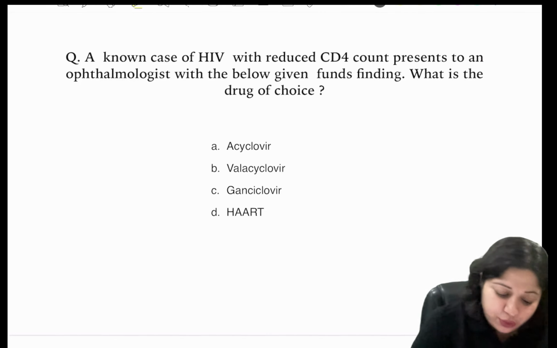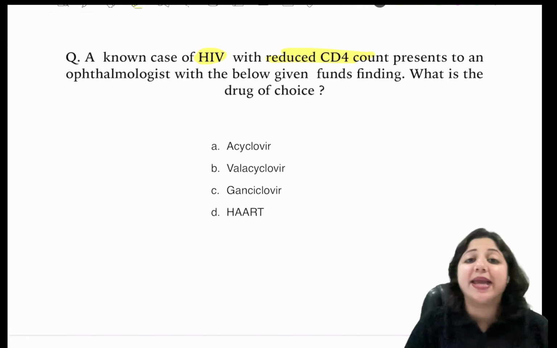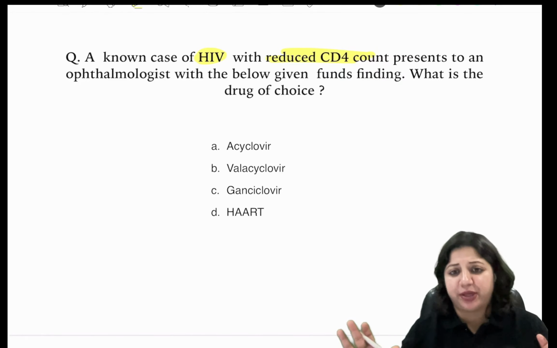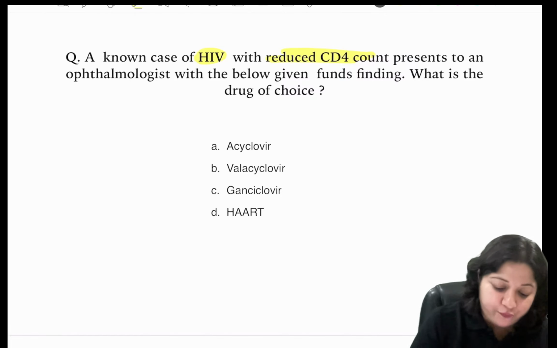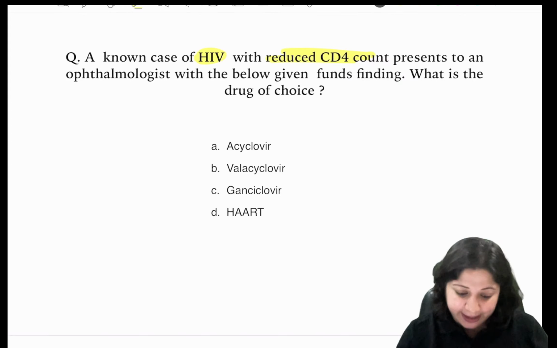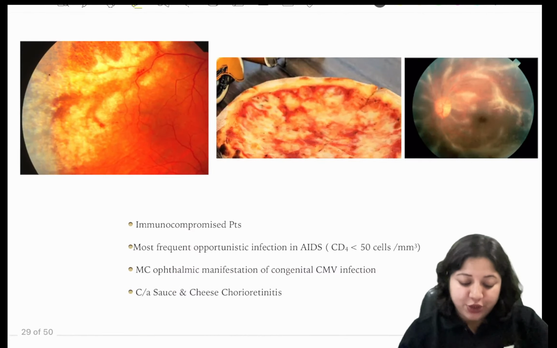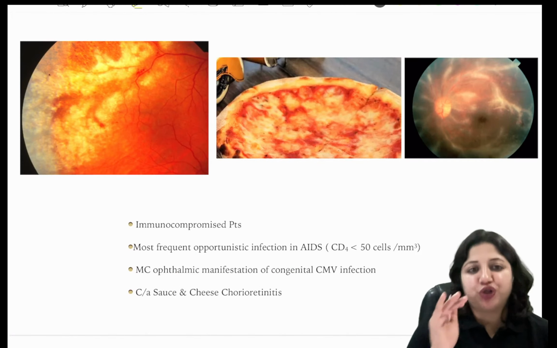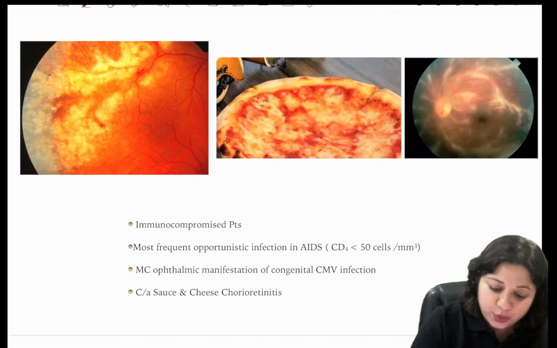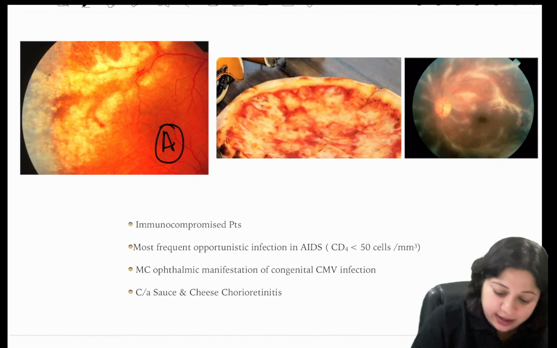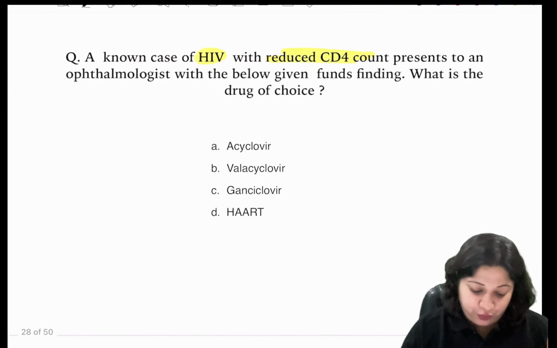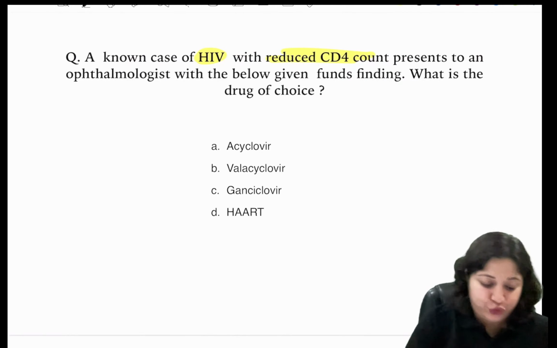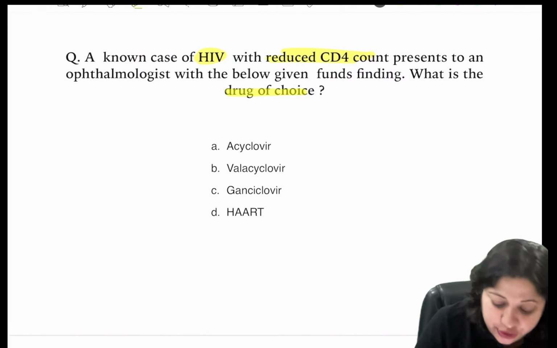So that means a known case of HIV with reduced CD4 count, and make this a habit whenever you are attempting these questions. Okay, a known case of HIV with reduced CD4 count presents to an ophthalmologist with the below given fundus finding. What is the drug of choice? So here I would want you to see the images only. These were the images which were given, image A and image B. You have to tell me what is the drug of choice.